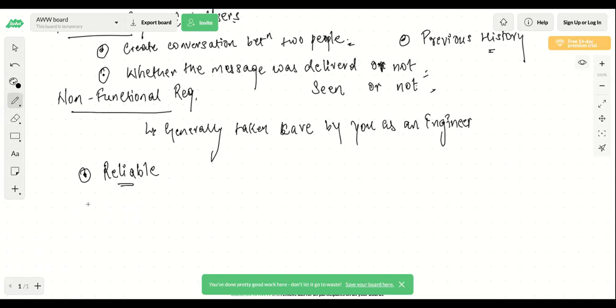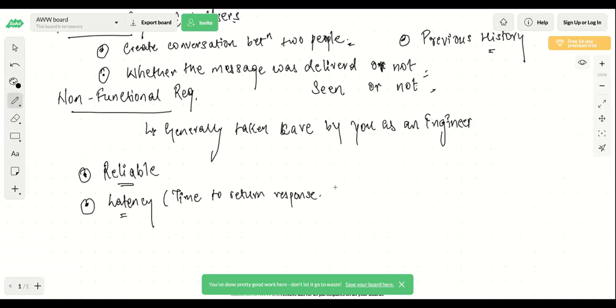Now what else can be there? What is the latency of your system, right? How much time does it take to return the response? So I'll mention turnaround time to return the response.